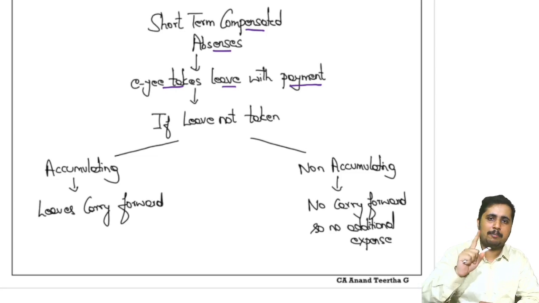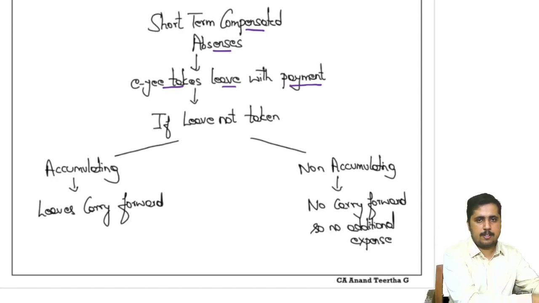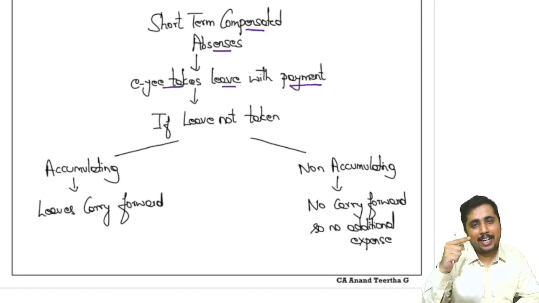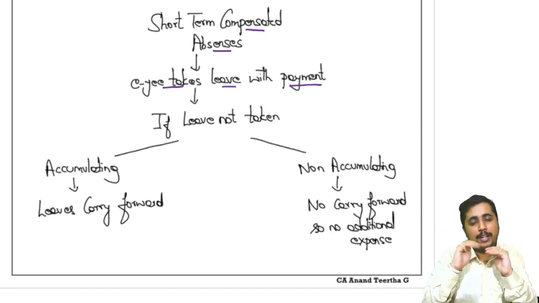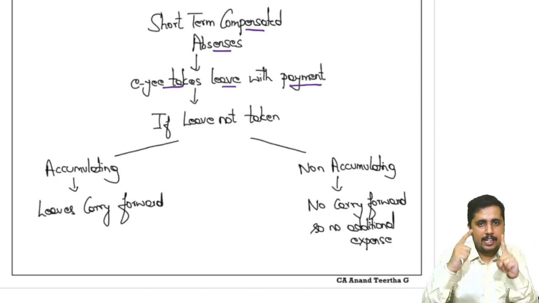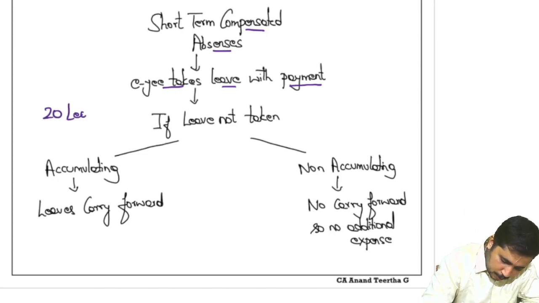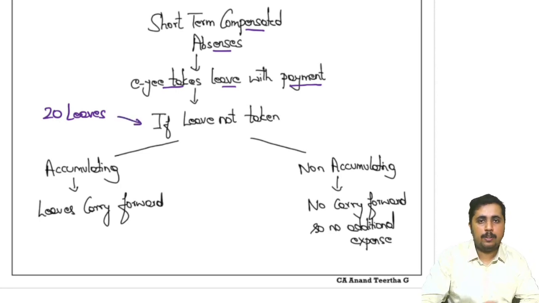Now the employee will ask me one question. He will ask me whether if I take the leave now, then the leave gets closed off and the job is done. If I don't take leave, can I carry it forward to the next year? Let's say that I want to work in this year now. I want to take leave in the next year. Can I take it forward to the next year? So just for our example, 20 leaves is what I have told you. The employee is asking me one scenario now. I don't want to take leave. Can I carry it forward?